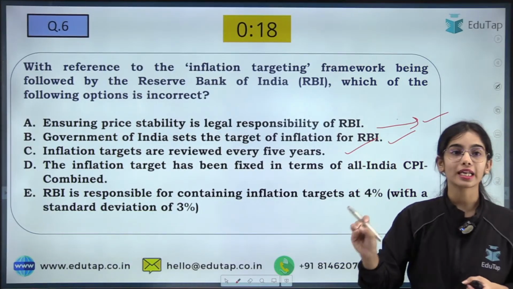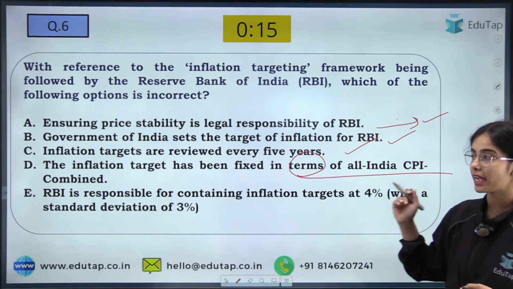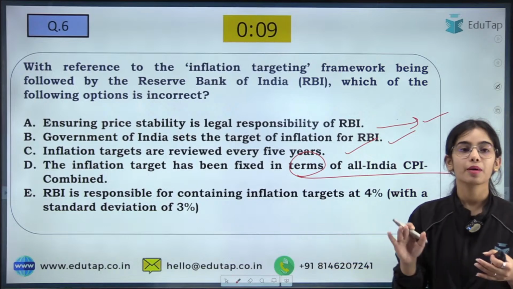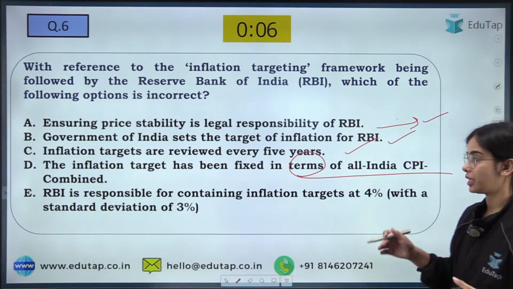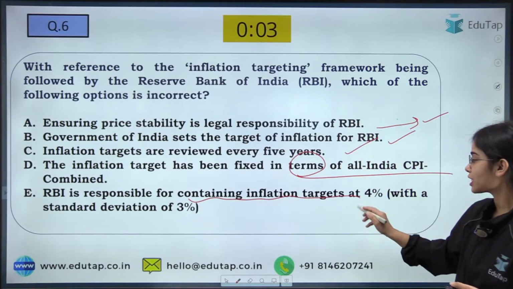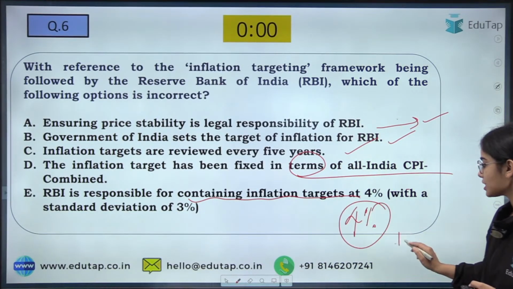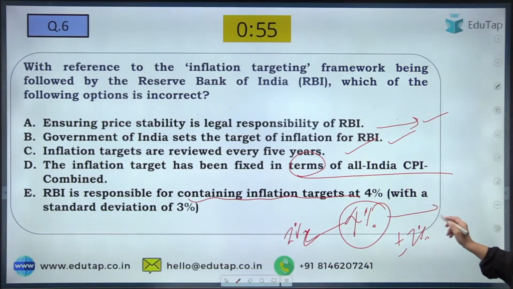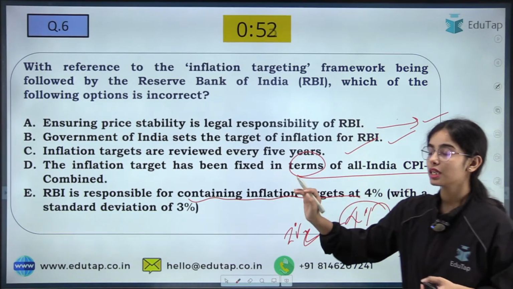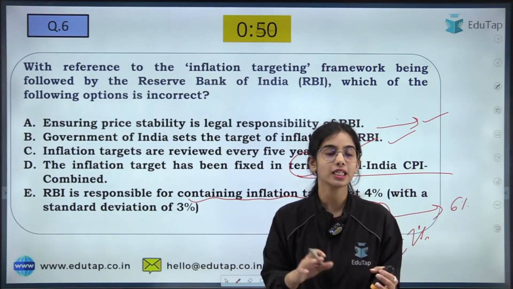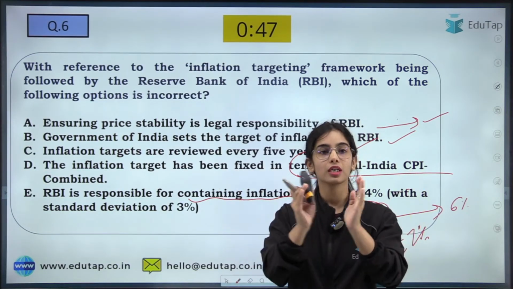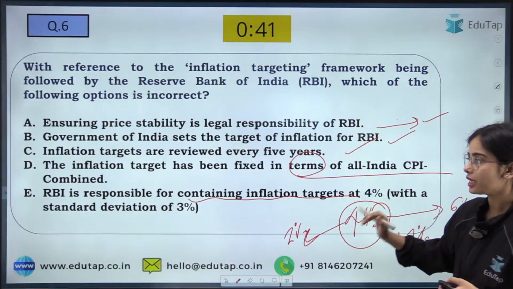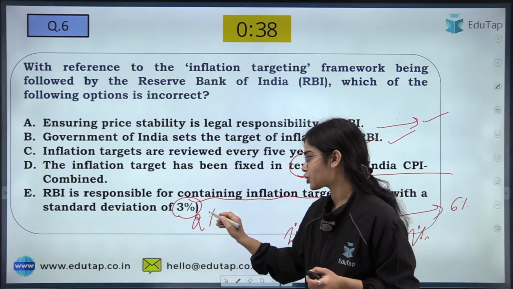That is correct. The inflation target has been fixed in terms of all India CPI combined. So we have discussed that yes, in terms of all India CPI combined, the inflation targets are being set by the Government of India for the Reserve Bank of India. Now RBI is responsible for containing inflation at 4% plus minus 2%. So 4% minus 2% is 2%, and 4% plus 2% is 6%. That is, the RBI is responsible for containing inflation within the range of 2% to 6%. So here the incorrect statement was E. 3% should not be there, it should be 2%.